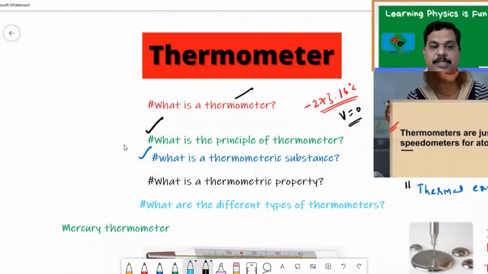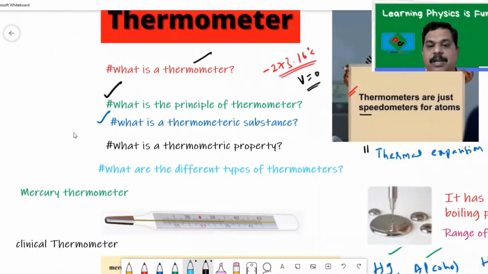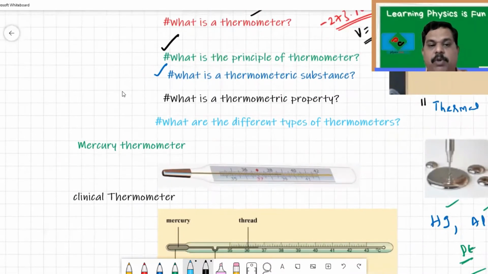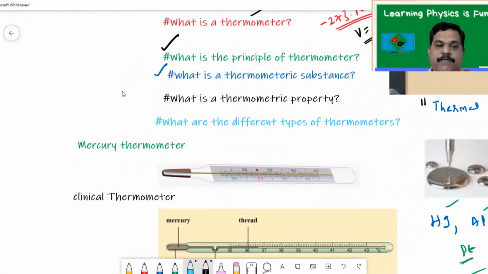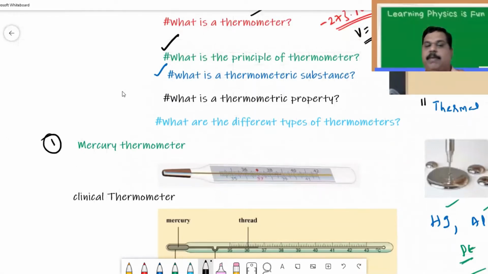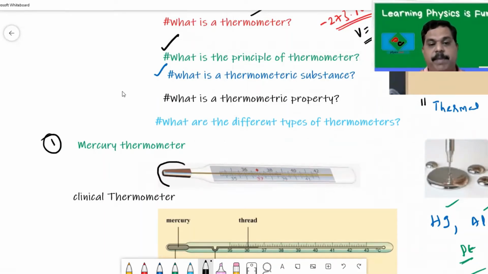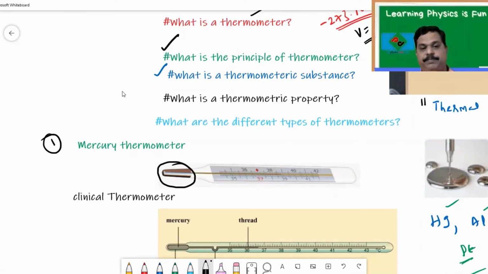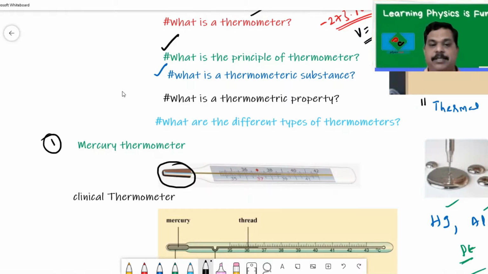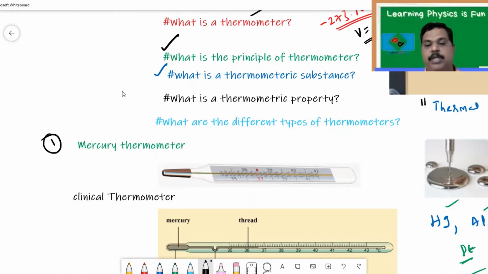Let me answer the next question. Let us see what are the different types of thermometers. We'll go one by one. The first one is a mercury thermometer. What is a mercury thermometer? A thermometer in which mercury is used as a thermometric substance is known as a mercury thermometer.